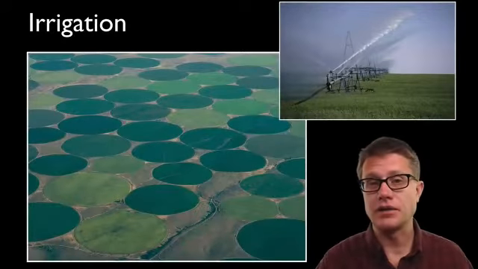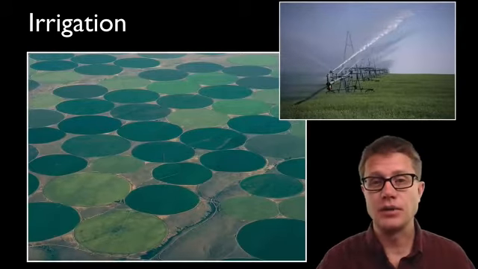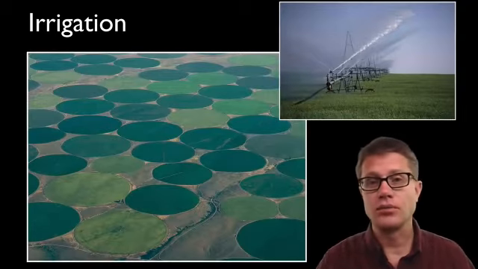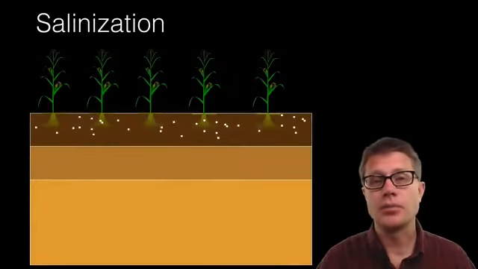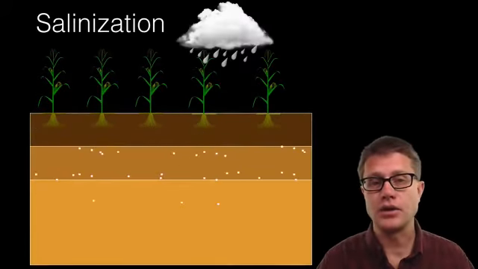Irrigation has allowed us to farm in areas where we never could have in the past. So this is in Kansas, for example. What are some problems with irrigation? Well, you're going to deplete this is the Oglala aquifer that this sits on, so eventually that will run out. You also have the problem of salinization. So rainwater will generally wash the natural salts away.